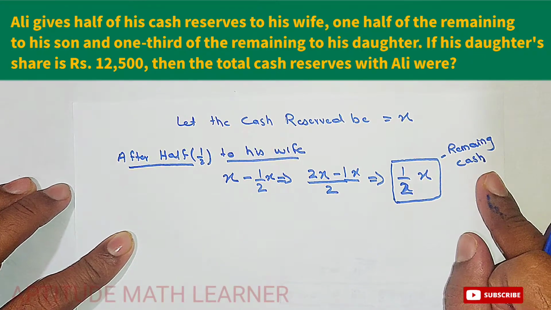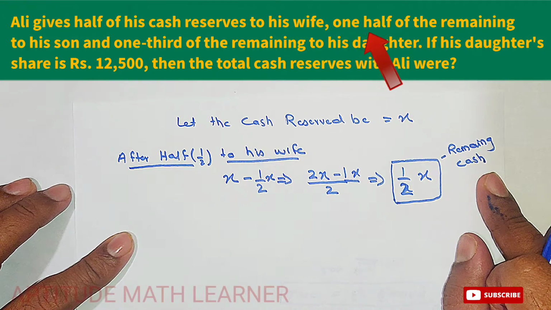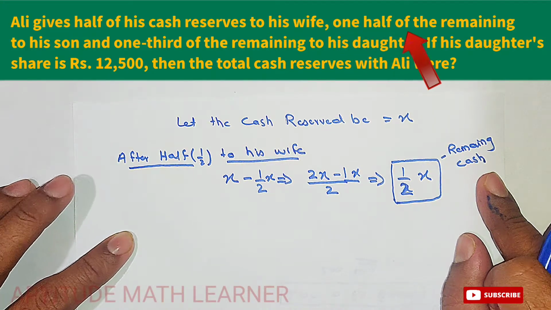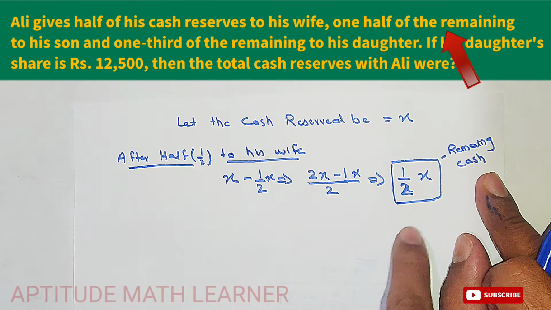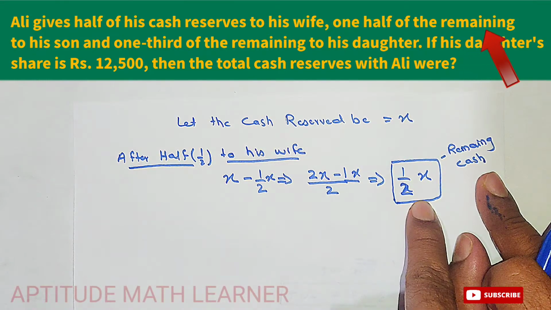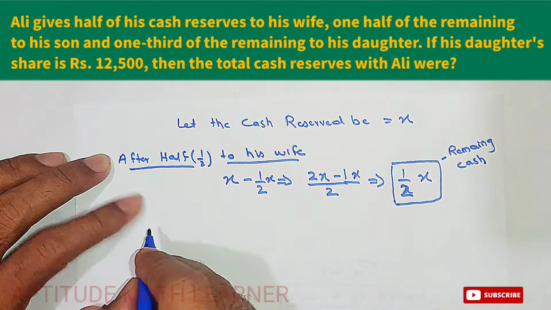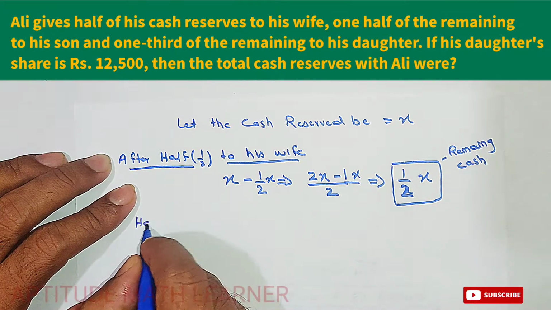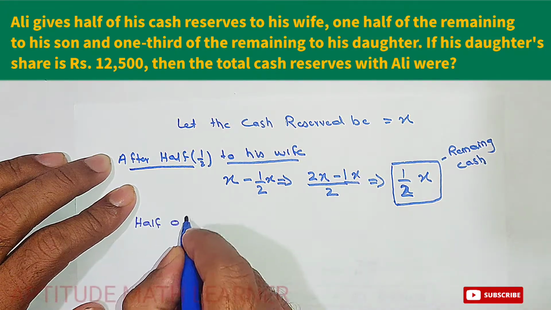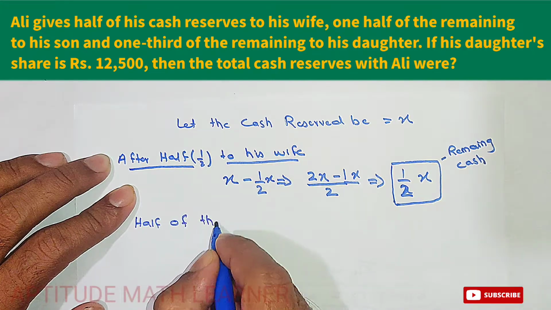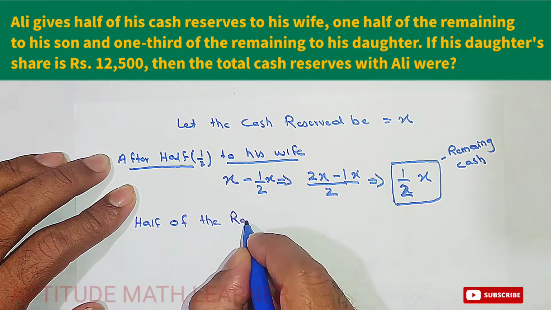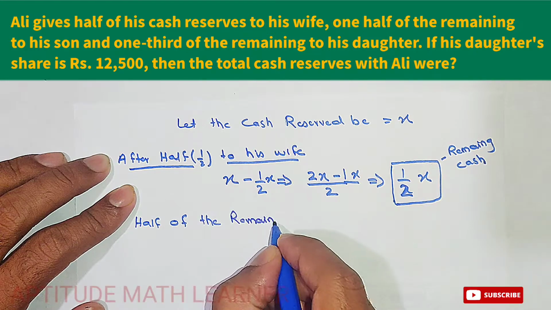Now in the next part it is saying one half of the remaining. So what will be the one half of the remaining? We have to find out. So here we get half of the remaining. So how much will be the half of the remaining?